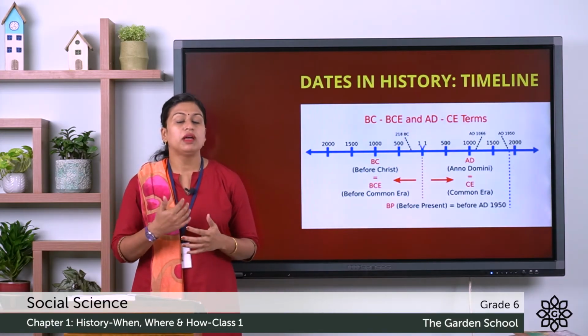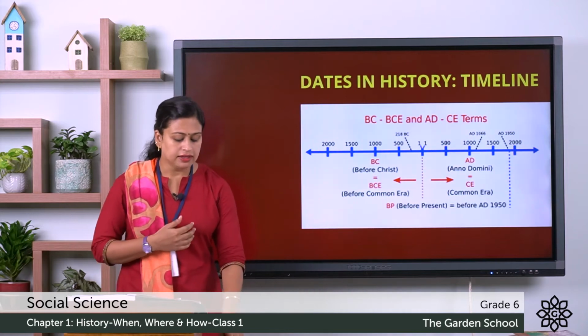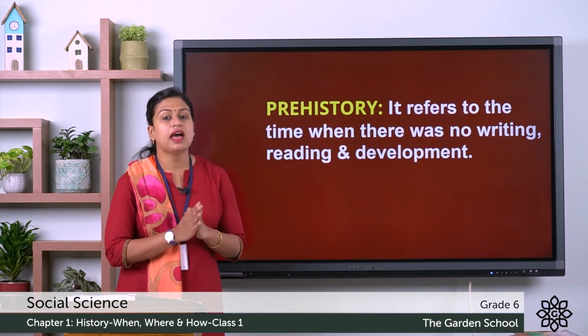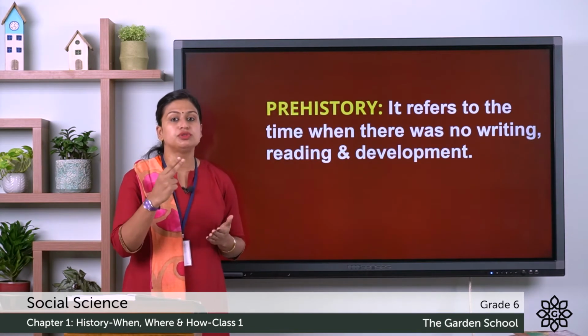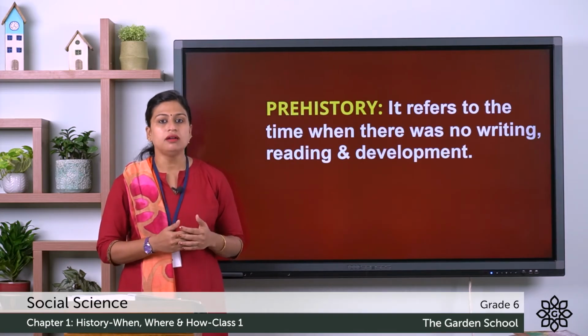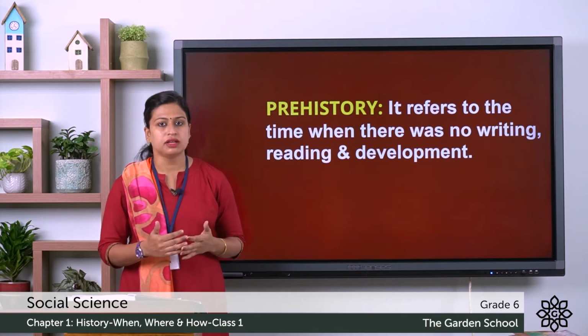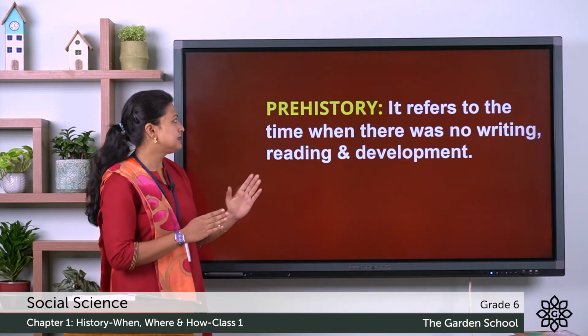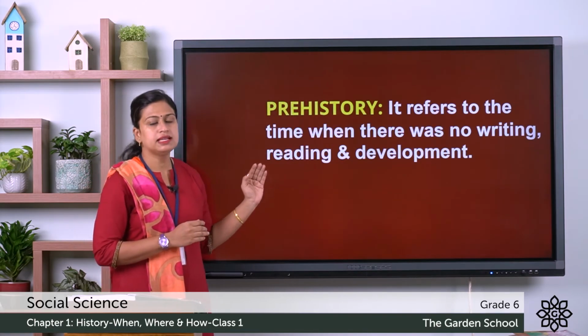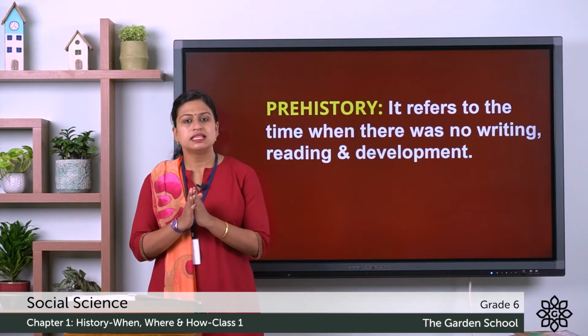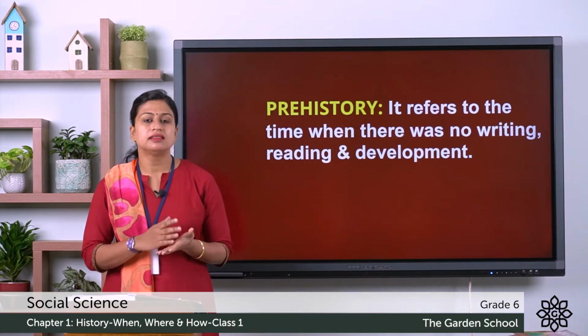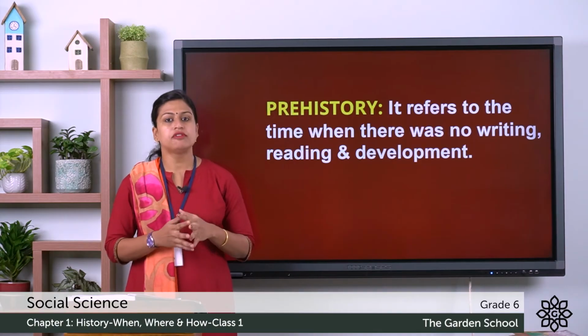The next thing that we are going to discuss is that the historians, they have divided the past into two divisions, and they are, the first one is prehistory, the second one is history. So let's discuss one by one. The first one is prehistory. Now this is the period of the past that is before the invention of writing.